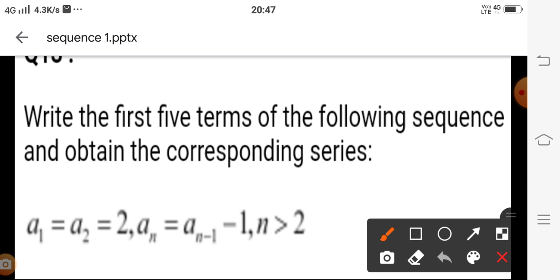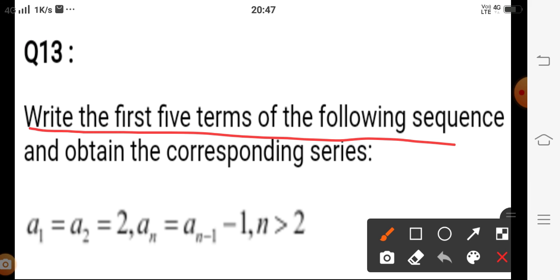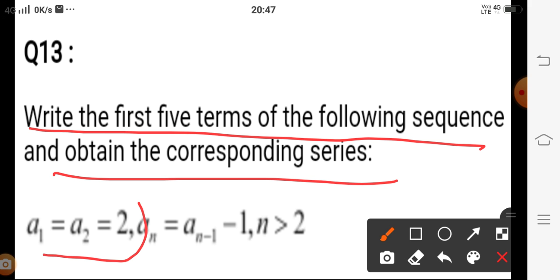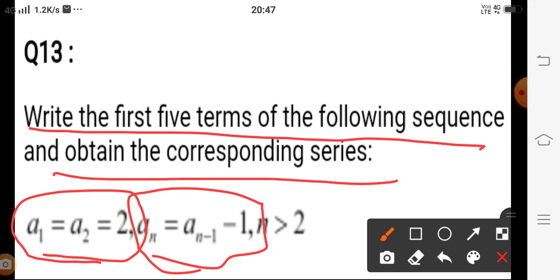Let us solve the last question. Write the first 5 terms of the following sequence and obtain the corresponding series. Here the first term is given, and the second term is equal to 2. And an is given: an is equal to an minus 1 minus 1, and here we have to take n greater than 2. Meaning the value of n you have to take as 3, 4, 5, 6, and so on, but not less, because the first two values are given. a1 is given, a2 is given, it means that we have to find the values of a3, a4, a5.